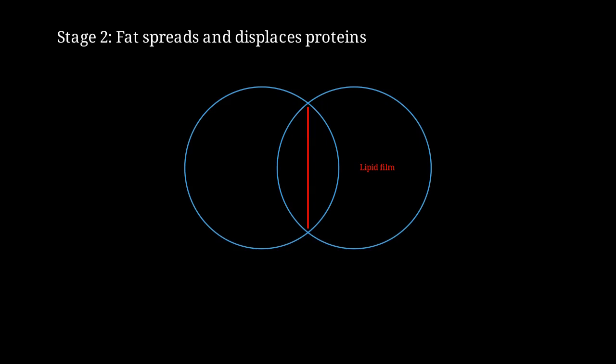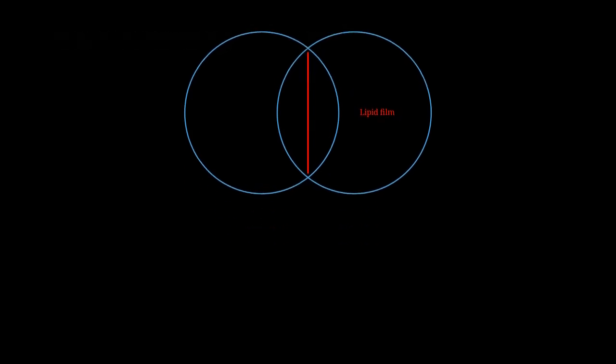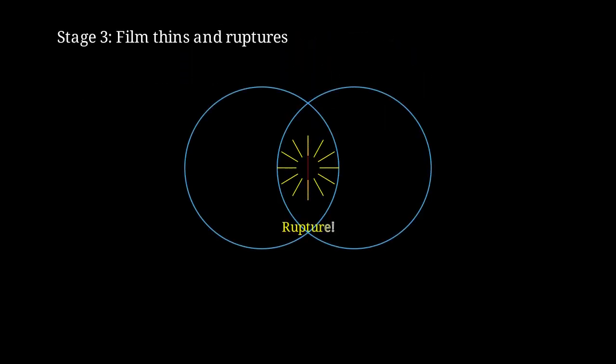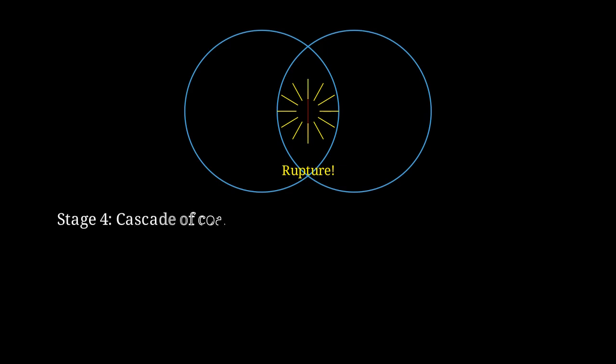But lipid films lack the mechanical strength of protein films. Stage 3. The lipid film cannot resist drainage forces. It thins rapidly and ruptures. The film ruptures. The bubbles coalesce into one larger bubble. Stage 4. This creates a cascade. As bubbles coalesce, the foam structure collapses progressively throughout the entire system.